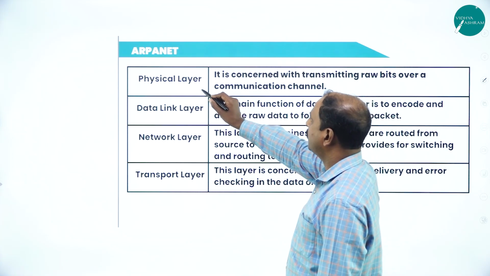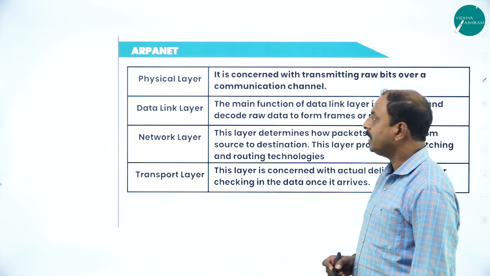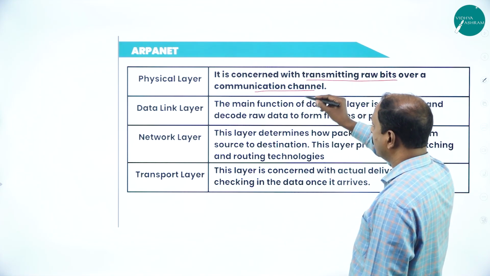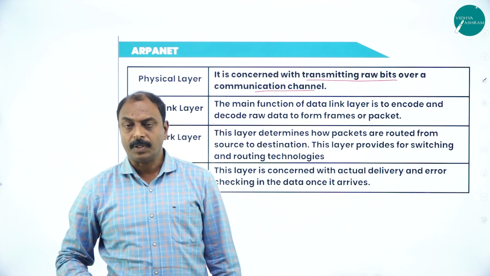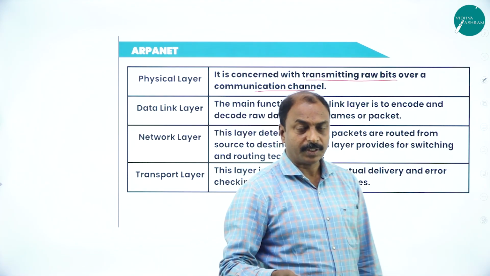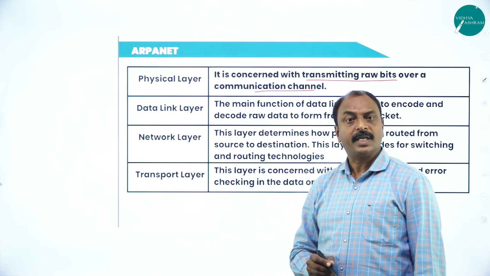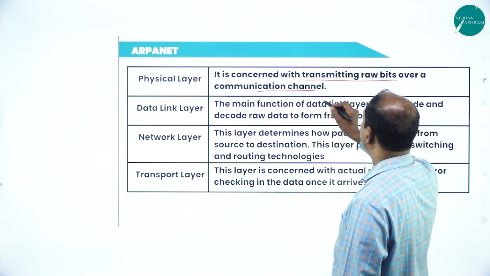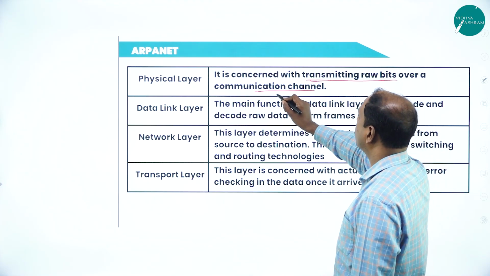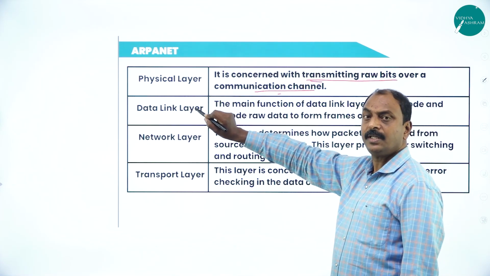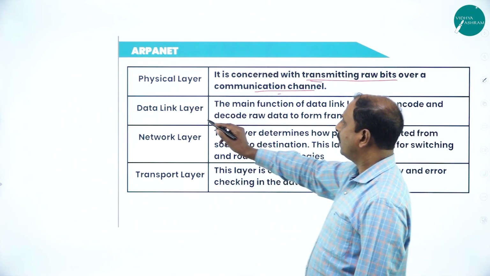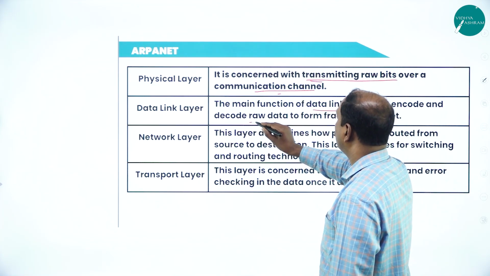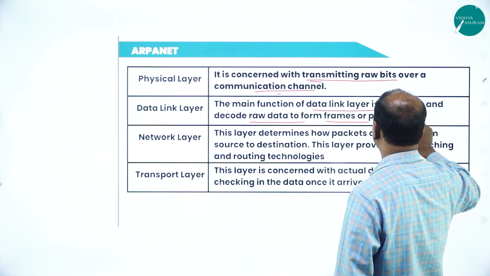One is the physical layer. What is the physical layer? It is concerned with transmitting raw bits over a communication channel. In a computer network, the basic physical connection from your computer starts with the physical layer. So it transmits raw bits over a communication channel. The first layer is the physical layer, then the data link layer. The main function of the data link layer is to encode and decode raw data into frames or packets.